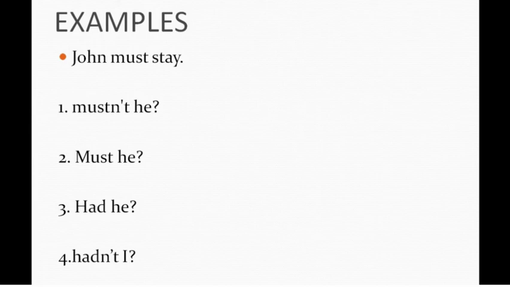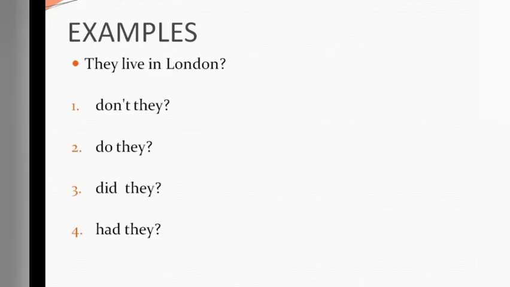Next question. They live in London. Live is not a modal verb. That is why we have to check the tense. The sentence is in simple present. So our answer will be do or does. Therefore 3 and 4 will be eliminated. So the option will be either 1 or 2. But the sentence is positive, so the tag will be negative. So the option will be the first, don't they? The complete answer will be they live in London, don't they?